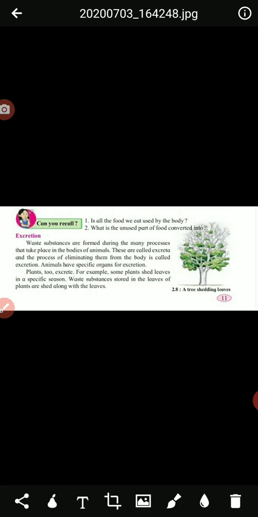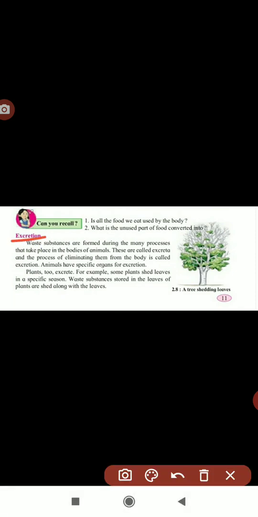Next is excretion. Here, can you recall one or two questions they asked? The first one is: is all the food we eat used by the body? Means whatever we are eating, will all of it go into the body? No.